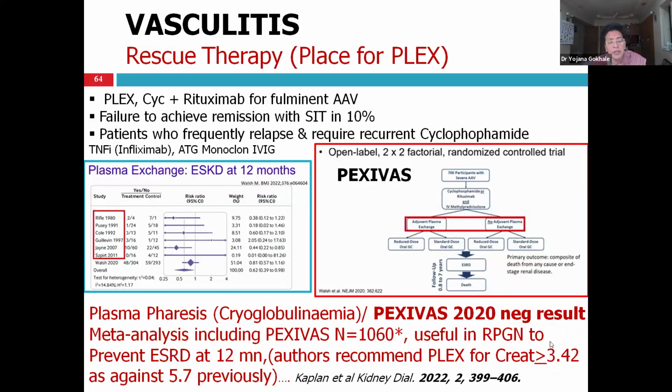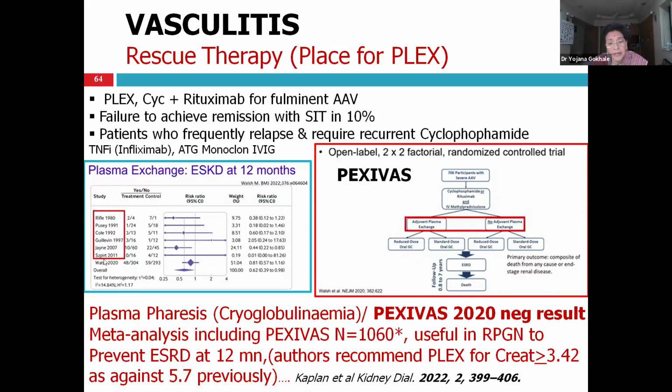Now, why was this result of the meta-analysis different from that of PEXIVAS? All the trials done before the PEXIVAS trial were done before 2010, that is, before rituximab became available. So the patients were treated with cyclophosphamide. So with cyclophosphamide and plex, yes, it helps in reducing mortality as well as reducing the incidence of ESRD at 1 year.